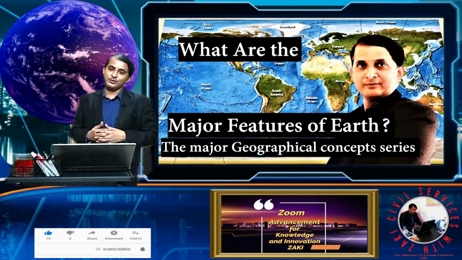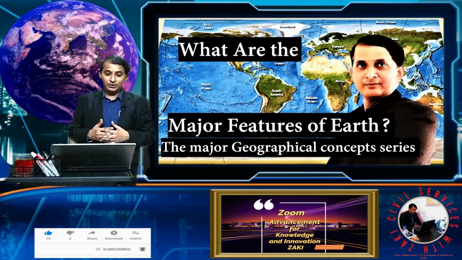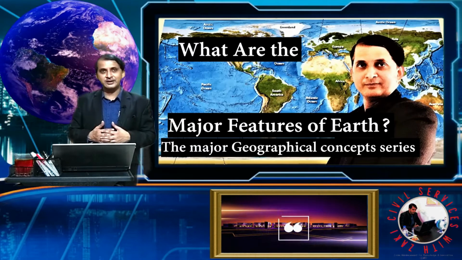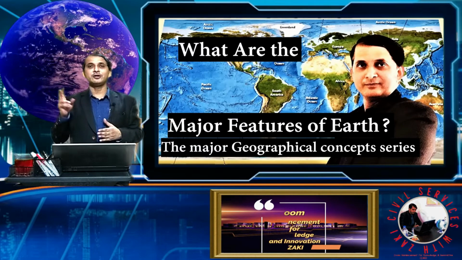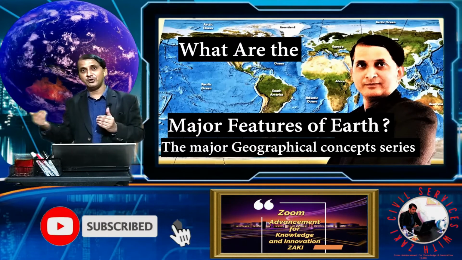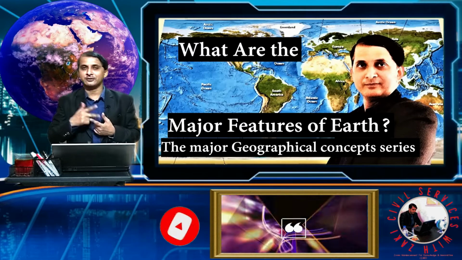Let's move forward. Today's topic is what are the major features of the earth, and it is part of our major geographical concept series. Only a few videos on geomorphology are left, because one is on volcanoes and another is on earthquakes.